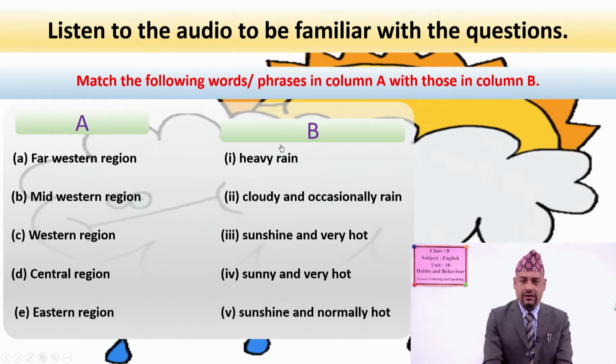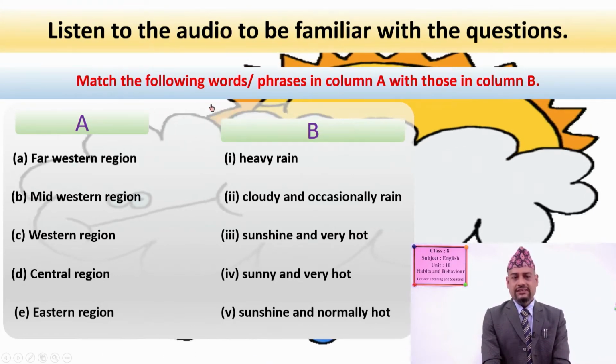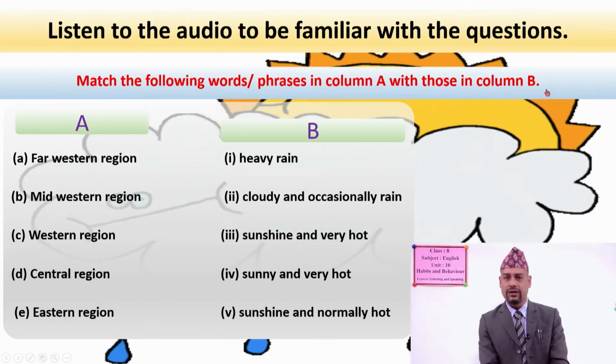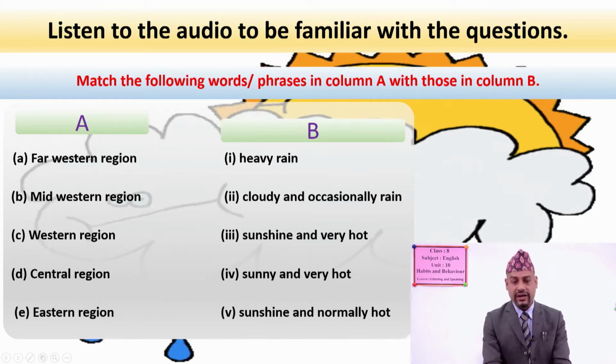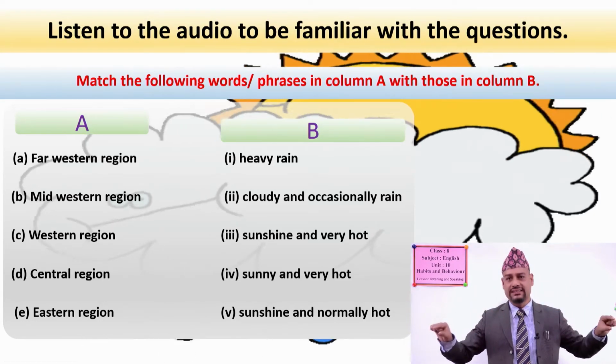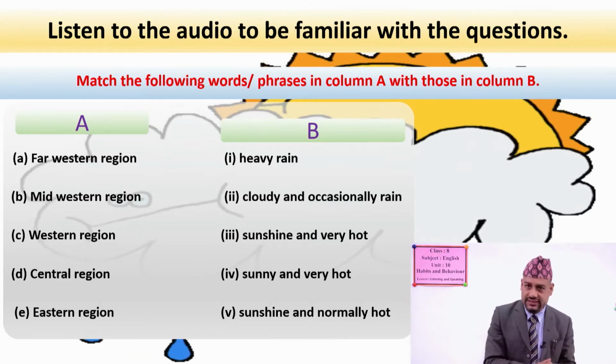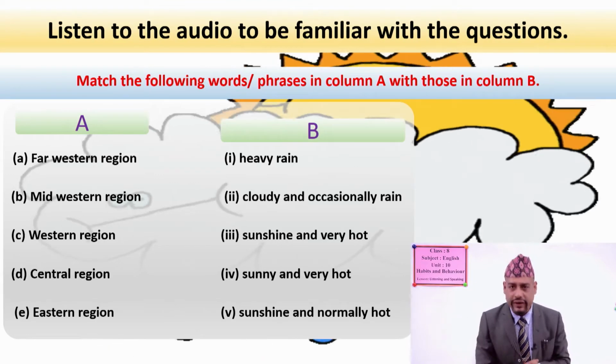So first of all, read the questions. Now, match the following words or phrases in column A with those in column B. See, first of all, what do you have to do? Yes, you are right again. You have to match. So what do you have to match? You have to match the development regions with their weather, okay?